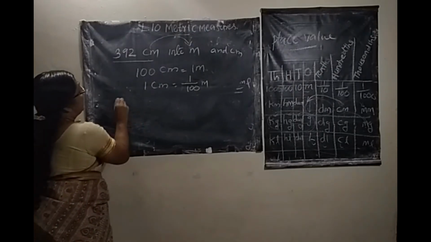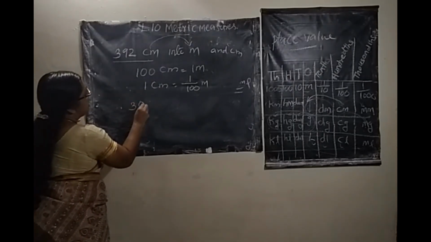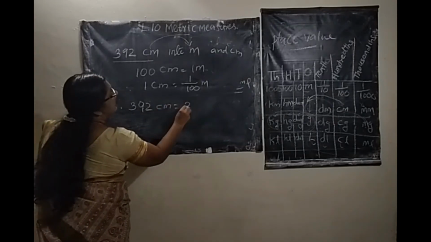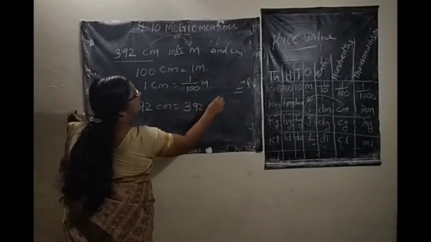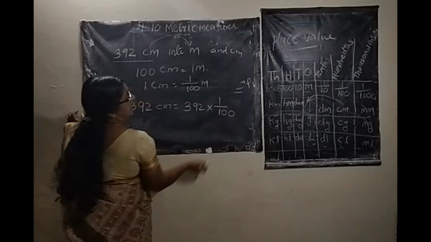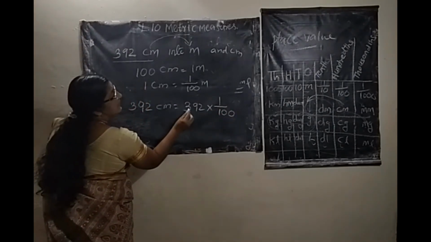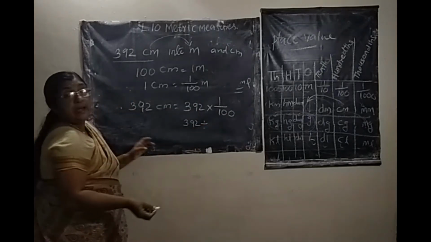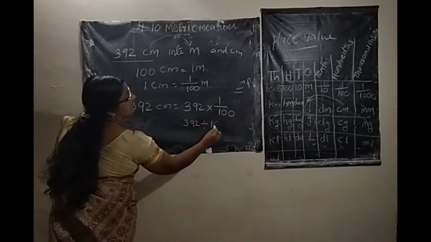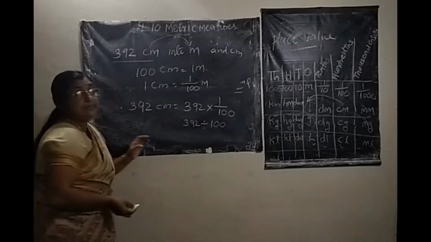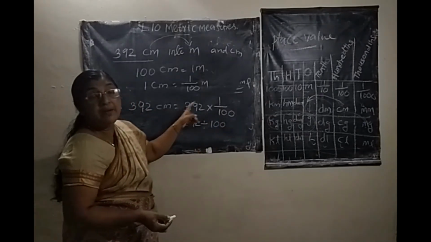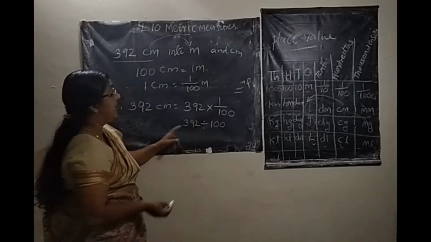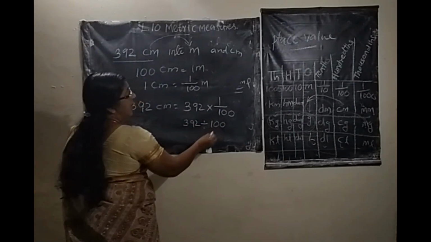So therefore 392 centimeter equals 392 into 1 by 100. That means 392 divided by 100. In the fractions lesson we learned that a whole number divided by a fractional number, you divide the whole number by the denominator. 392 divided by 100.